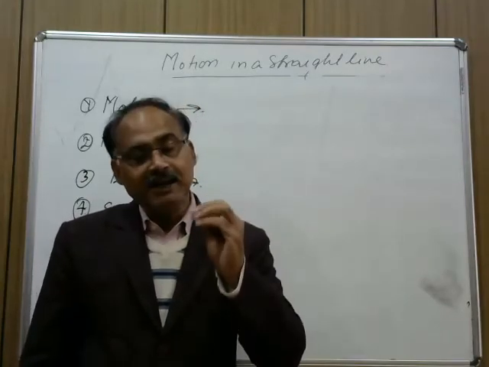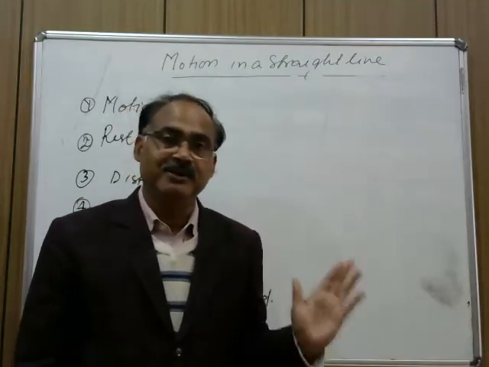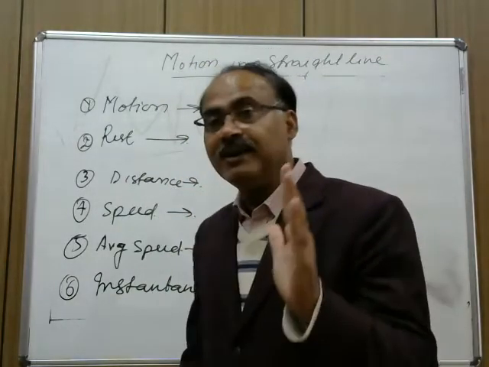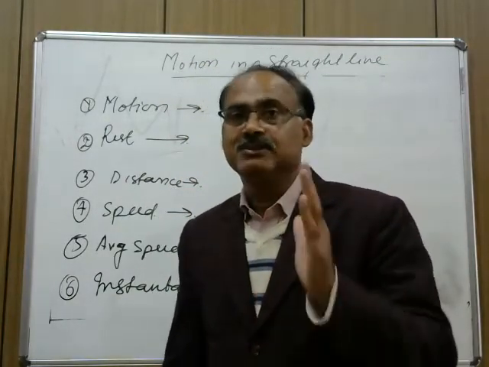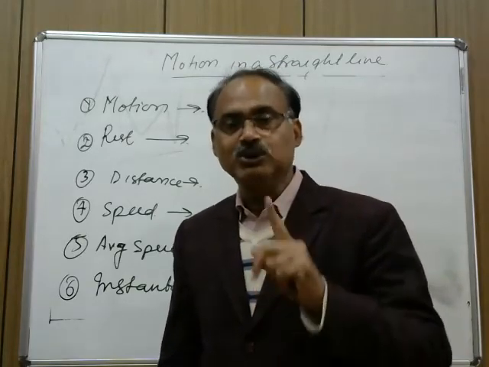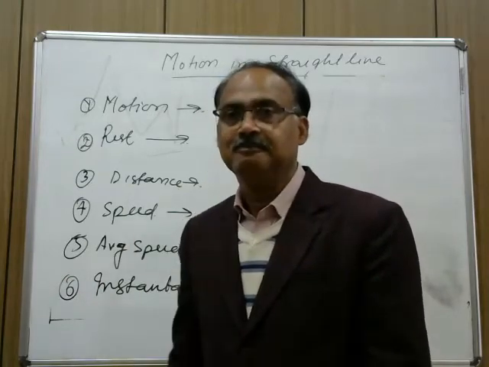That is, at a particular time what was the speed of the body, and that speed is referred as the instantaneous speed of the body. Means किसी एक particular time पर उस body की speed क्या थी, that is called instantaneous speed.